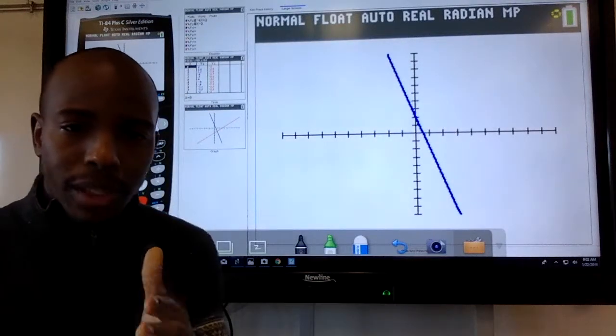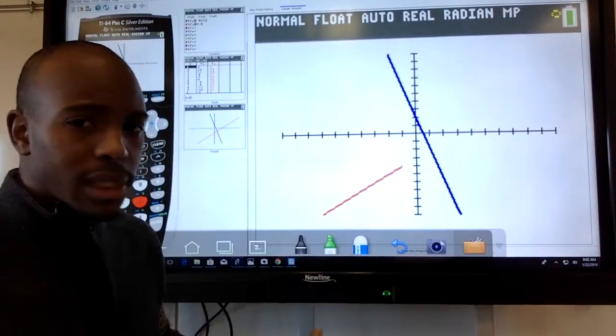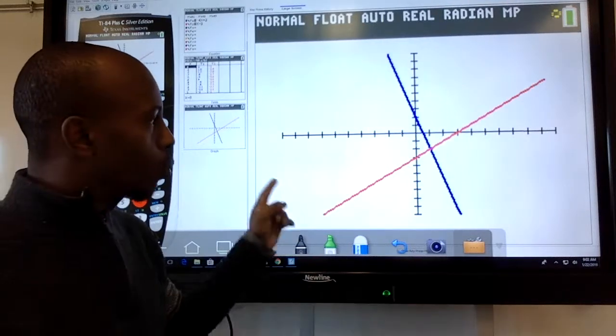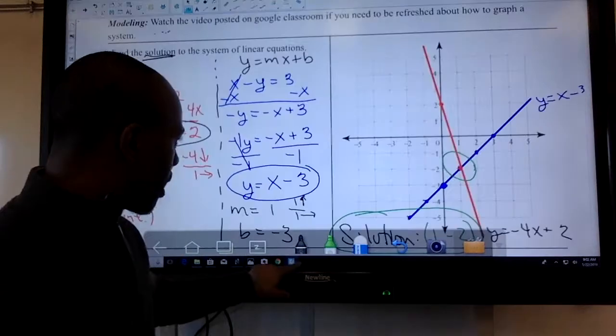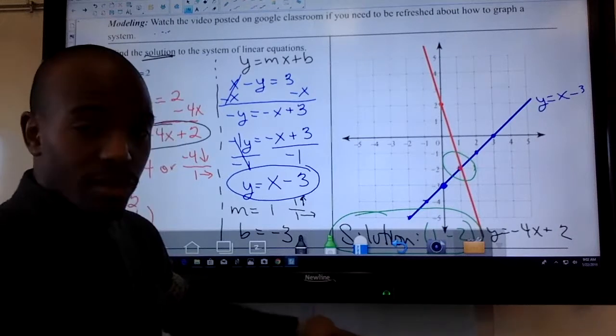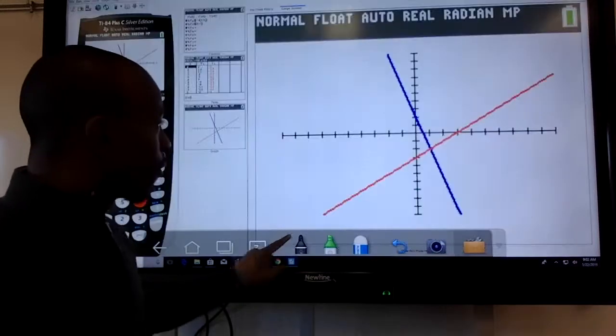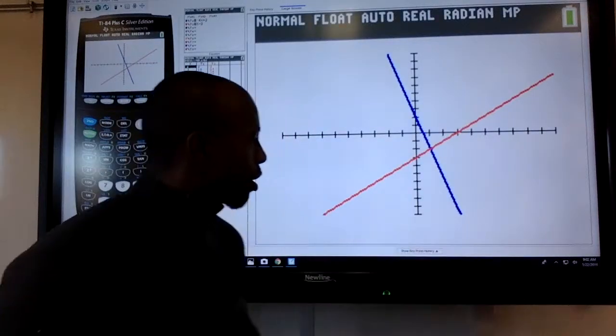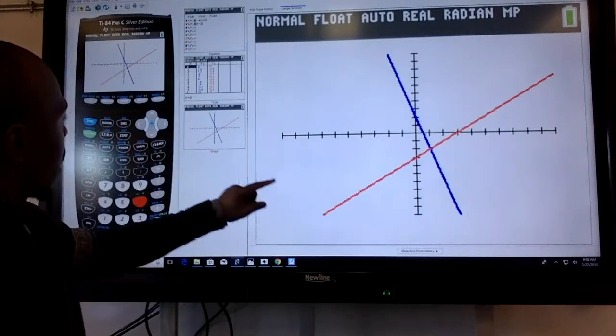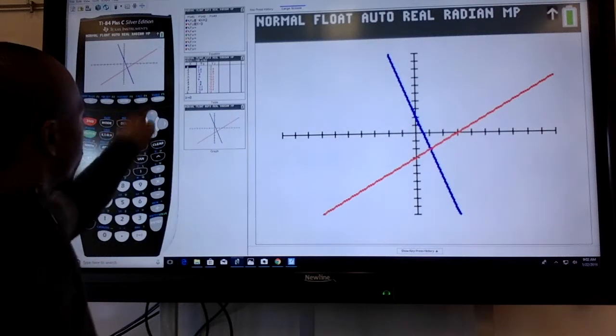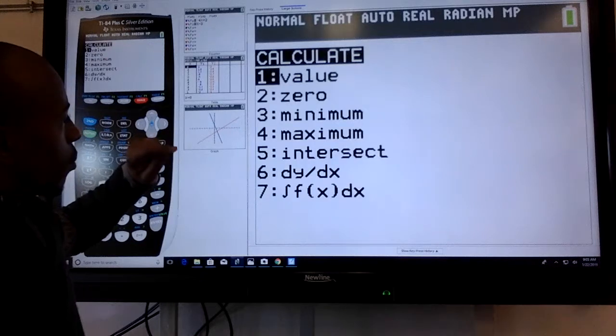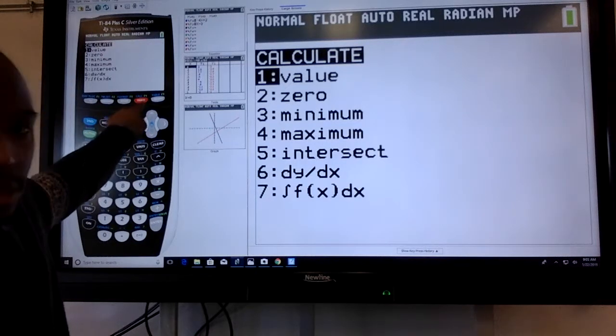Now, in order for you to find what the intersection is, right, and we just found it. We said that the intersection just now was 1, negative 3, right? Is that what we said? We said 1, negative 2, right? In order for me to find this intersection, what I would hit is second, trace, right? So second, trace.